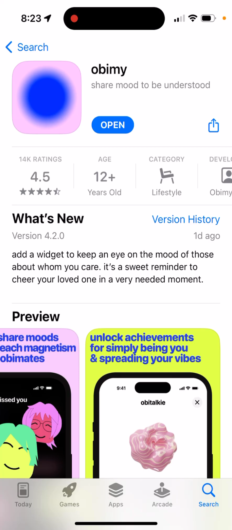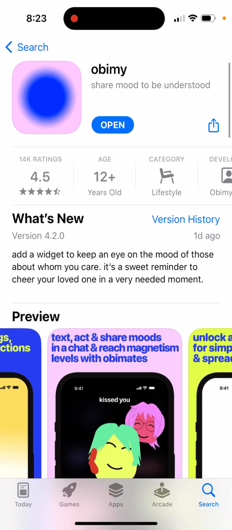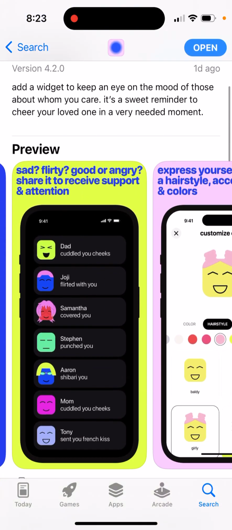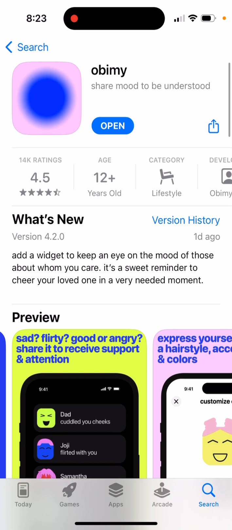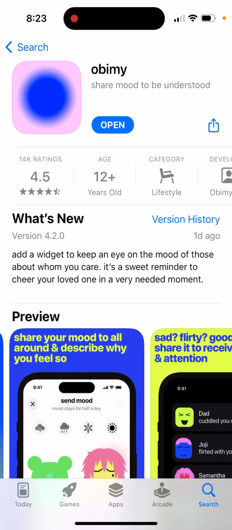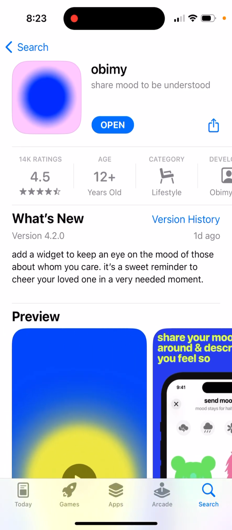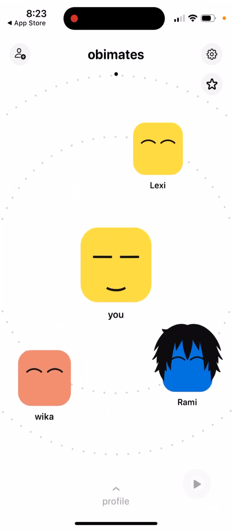So I upgraded to Obimy Premium, and this is just an interesting, cool app which you can try out. This is like a social media app where you can send sentences to each other without boring messages. So let's just go through it. So this is how the app looks.